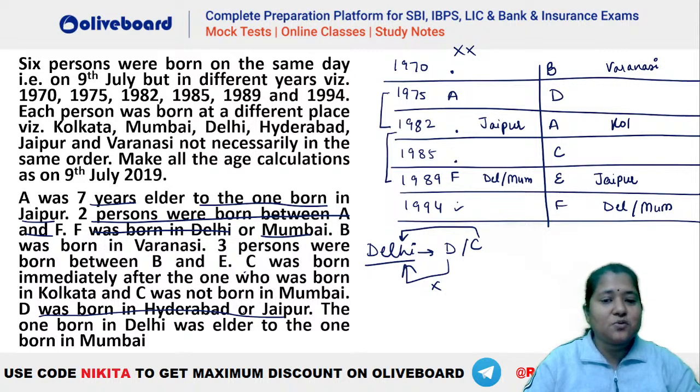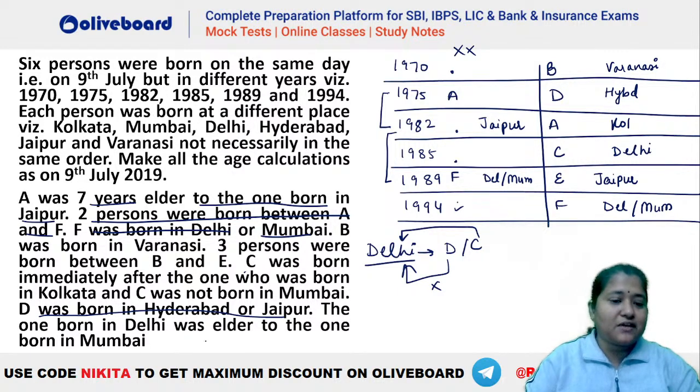Okay. Then D was born in Hyderabad or Jaipur. Jaipur is already taken by E. So you can see this person will be Hyderabad, right? D will be Hyderabad here. The one born in Delhi has to be elder to Mumbai. So you can see Delhi will be this person and Mumbai will be your F.